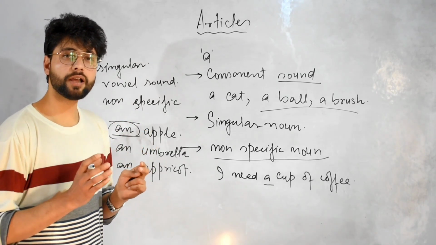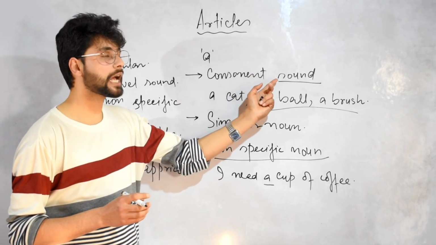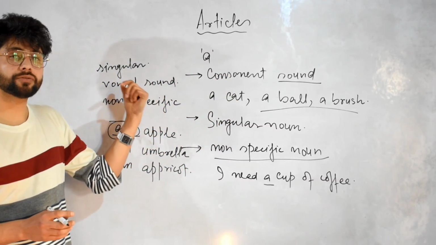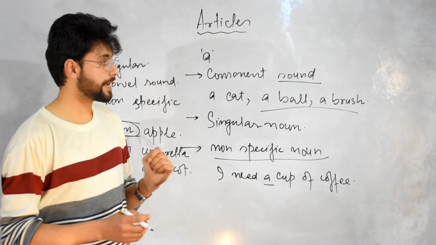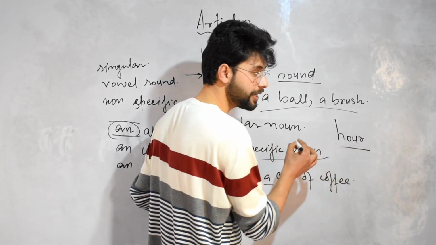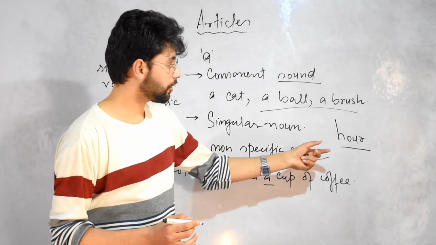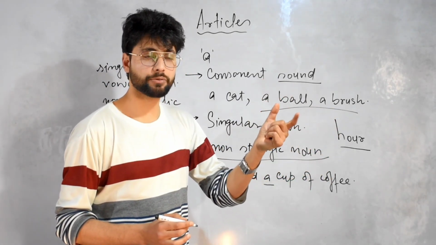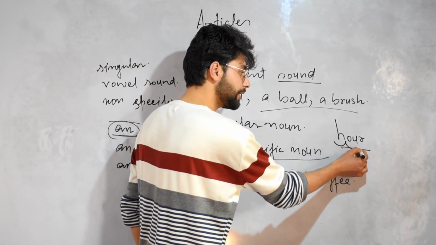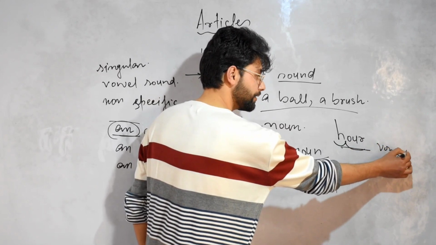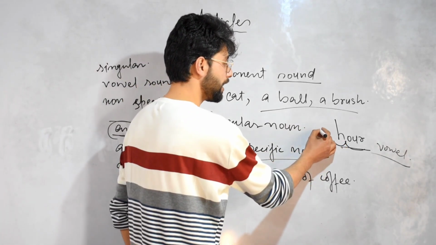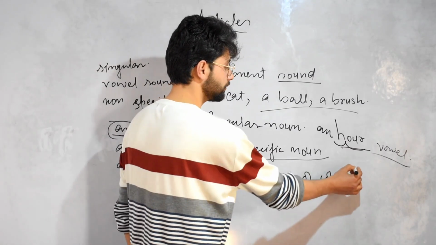Now I will tell you why I am talking about consonant sound, not consonant letter, and vowel sound, not vowel letter. Let me provide you an example. If I talk about the letter R, what is the sound of this letter? It is a vowel sound, even though the letter is a consonant, so the article which will be used before this word will be an, not a.